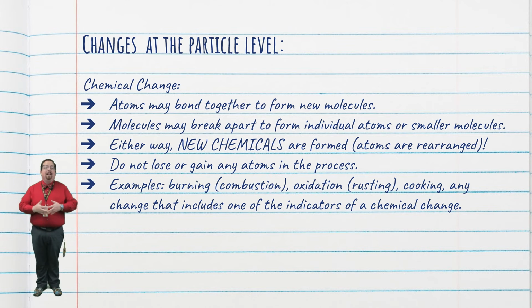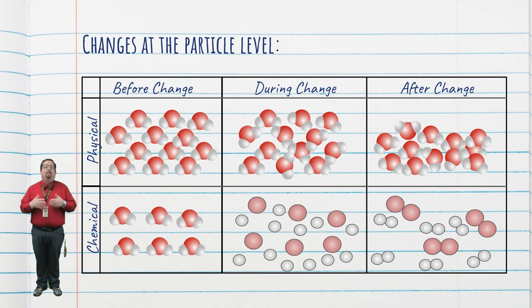Some examples are the classic combustion reaction or burning something, an oxidation reaction often thought of as rusting, cooking an egg, or for our purposes, basically any change that includes one of the 5 indicators of a chemical change, which we'll talk about here in a few. To help visualize this, here's a wonderful illustration.